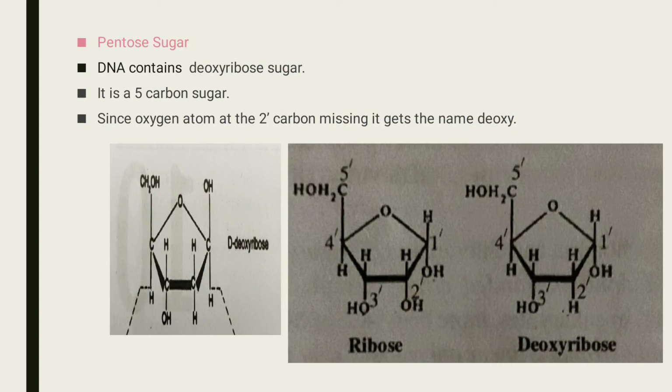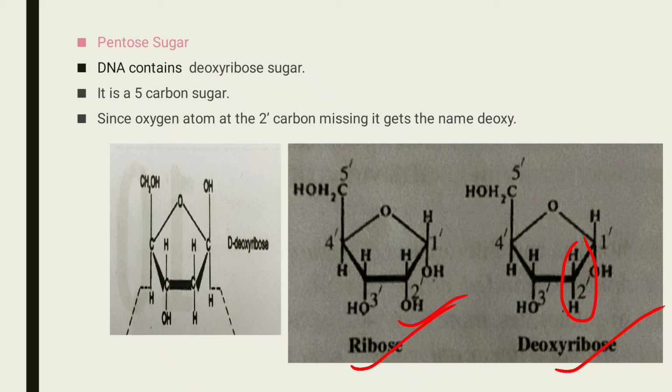Pentose sugar. Pentose sugar means a 5 carbon sugar, and the 5 carbon sugar in DNA is deoxyribose sugar. So let's look at the difference between ribose and deoxyribose. In deoxyribose, at the second position an oxygen atom is lacking. In ribose sugar, at the second position an oxygen group is present and it forms a hydroxyl group.